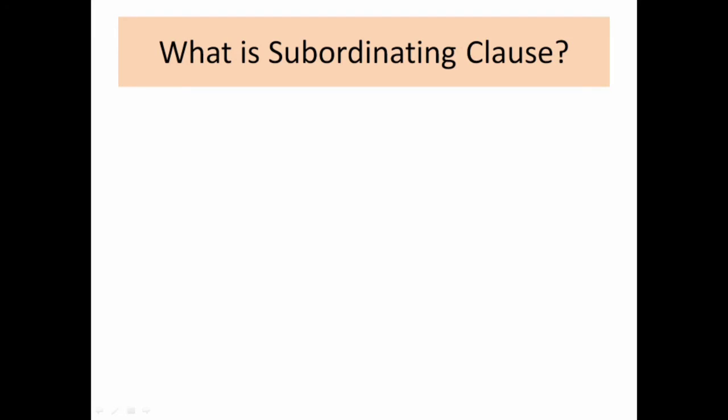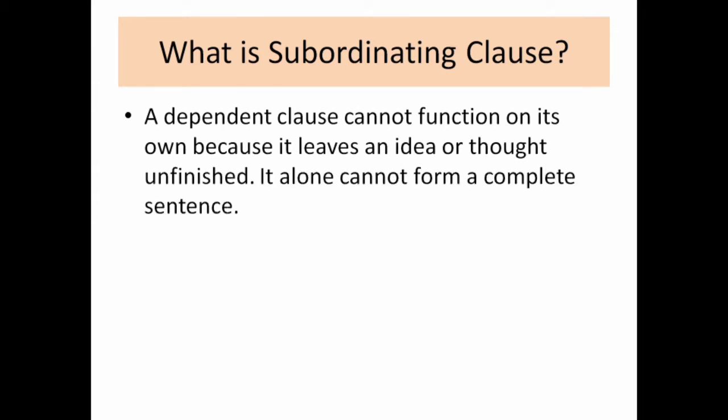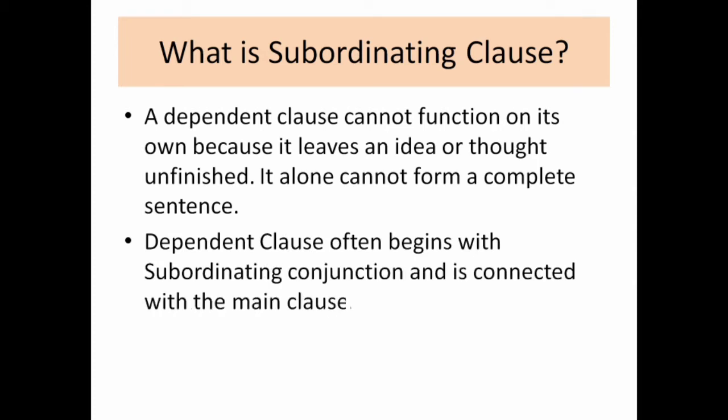So what is subordinating clause? A subordinating clause is a dependent clause and cannot function on its own because it leaves an idea or thought unfinished. Unfinished means incomplete. Earlier I told that to get its complete meaning, it depends on the main clause. It alone cannot form a complete sentence. It is a sentence, but it cannot give the complete sense. To get the complete sense, it depends on the main clause. So we can term the subordinating clause also as a dependent clause.